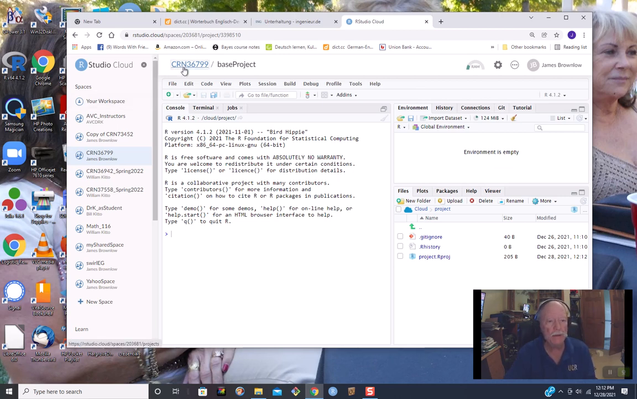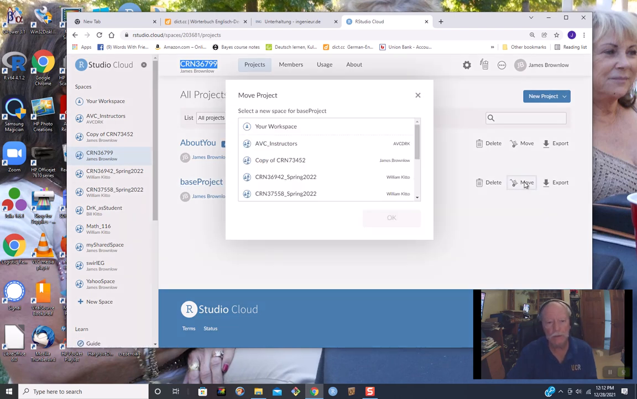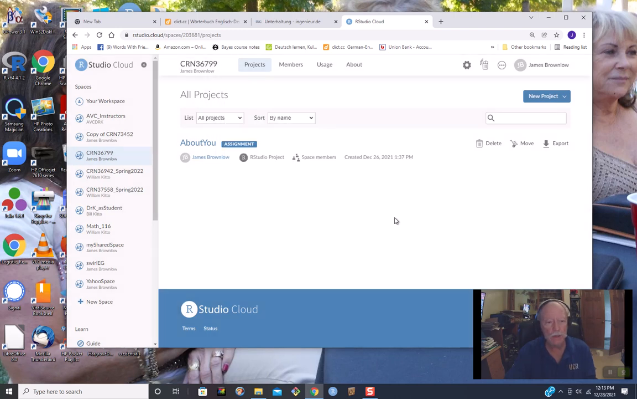I'm just going to go back into the shared space CRN 36799. Go back into that, and you'll see now there is a project there called base project. Now what I'm going to do is I'm going to move that base project into, now this is where you would move it into your shared space. So let's see, my shared space is this guy. I say OK, and it disappears out of our class CRN. And if you go into your RStudio Cloud, your shared space, you'll see the project is there.